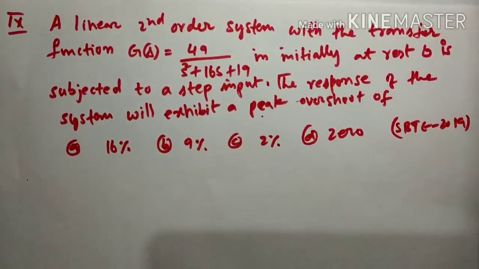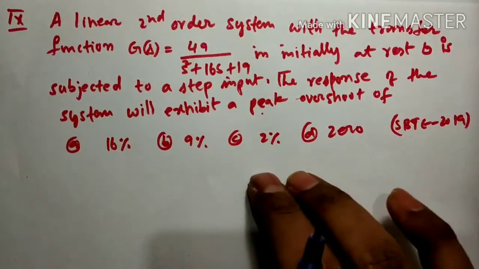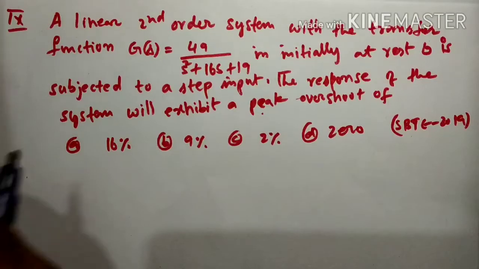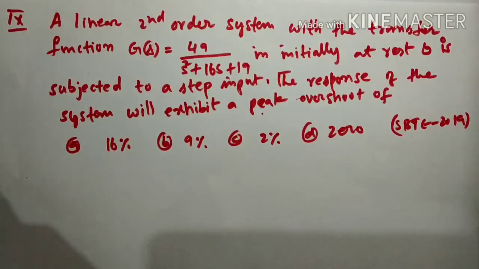Okay, so next we will see another question. The next question is the ninth question. I will show you here in the SBT question paper.